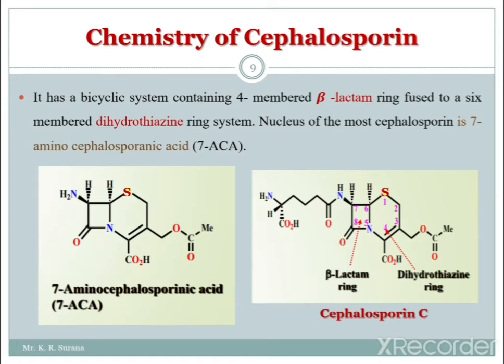In the case of penicillin, the carboxylic group is at the 3rd position, but in the case of cephalosporin this carboxyl group is at the 4th position. Then this is the dihydrothiazine ring, and further the beta lactam ring. At the 7th position there is an acyl side chain, and at the 8th position there is a ketonic group. So this is the structure of cephalosporin C and 7-ACA.